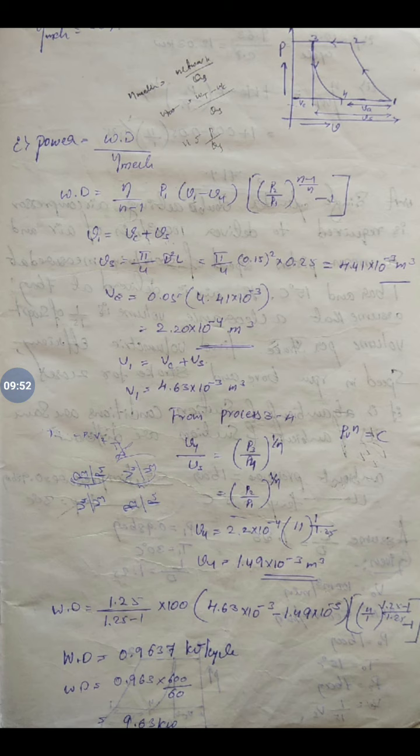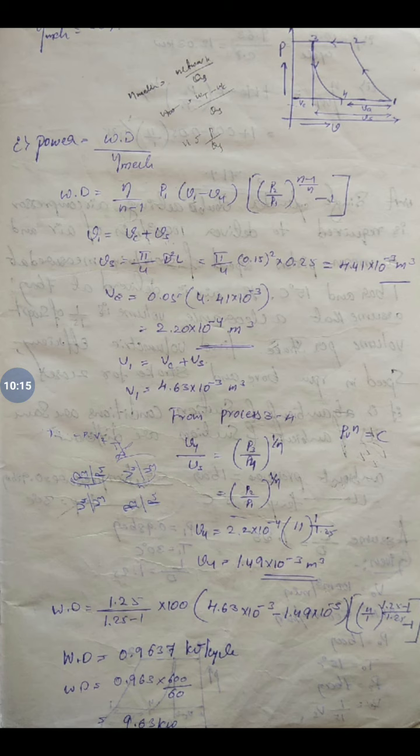The work done with clearance volume formula is n by (n minus 1) P1 into (V1 minus V4) into [(P2 by P1) to the power of (n minus 1) by n minus 1]. Here V1, if you look into the PV diagram, is Vc plus Vs, that is clearance volume plus swept volume.